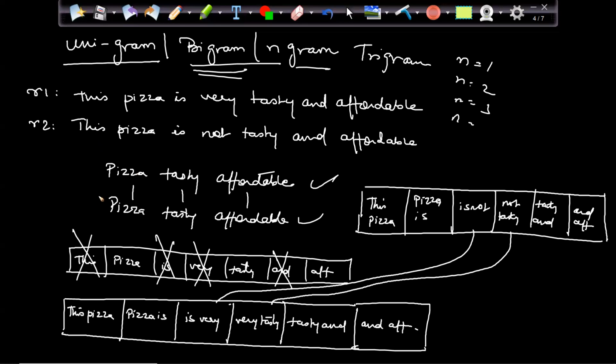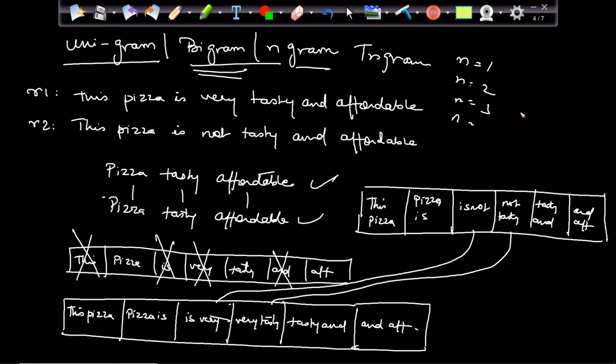With unigrams, if I go with unigram based bag of words, it actually discards my sequence information. Is "very" coming together, is "very tasty" coming together? It's sequence information which I am losing here. So unigram based bag of words discards the sequence information. Bigrams retain some of the sequence information, or partial sequence information, but not everything.